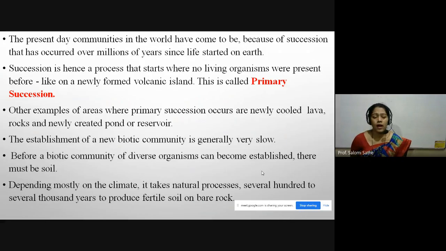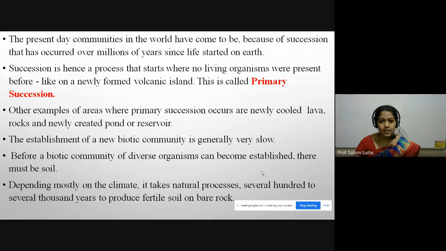Okay, as we know, how does soil formation take place? In your 11th standard, you studied about lichens. What are lichens? What is the main role of lichens in ecology? Lichens grow on the barren rock.